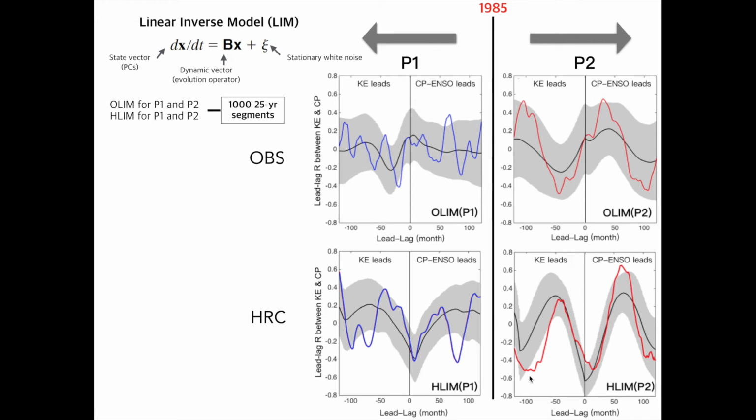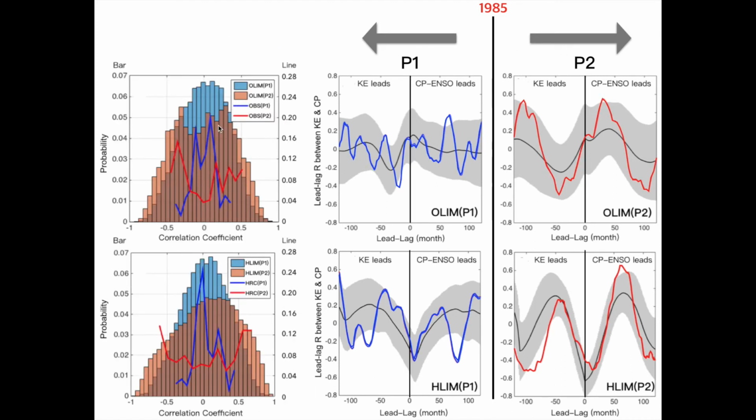These are what we get when we compute the same lead-lag correlation of reconstructed KE and Central Pacific ENSO indices from the LIM ensemble set. Following the observed and simulated curves, their lead-lag correlation, as shown in this spread, has changed from a relatively weaker one to a clear sinusoidal shape with higher correlation, reaching 0.6 in the recent period. We found their statistics have changed because the probability density functions of their lead-lag correlations were different. The recent period, in red, shows a fat tail distribution in both the line from the original and the bars from the reconstructed fields.